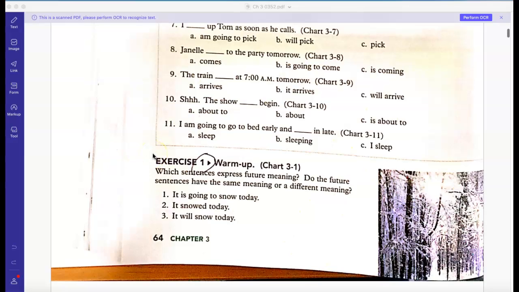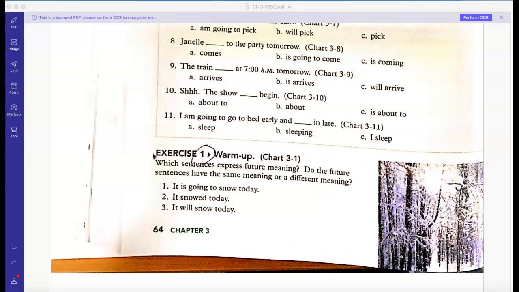In this first video, we're just going to look at exercises 1, 2, and 3. And really, these first exercises, charts 3-1, 3-2, 3-3, it's pretty basic stuff. We're just kind of making sure we understand the grammar.